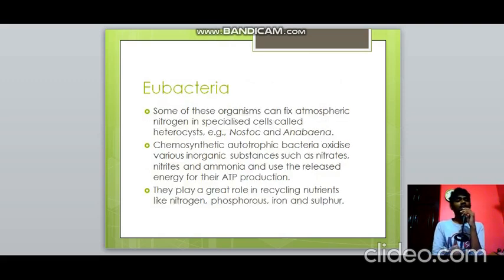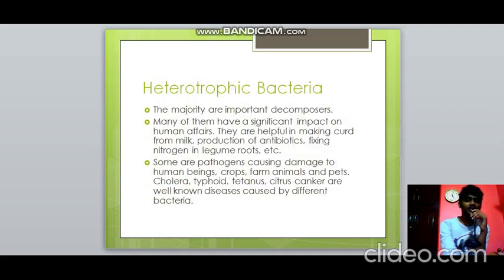So I told you that Nostoc and Anabaena are some of the cyanobacteria which can fix nitrogen in specialized cells known as heterocysts. And what are chemosynthetic autotrophs? They oxidize inorganic substances like nitrates, nitrites and ammonia, and they use the energy which is released for their ATP production. Also they play a great role in recycling nutrients like the nitrogen cycle, phosphorus cycle, iron cycle and sulfur cycle. All of these can take part only in the presence of chemosynthetic autotrophs.